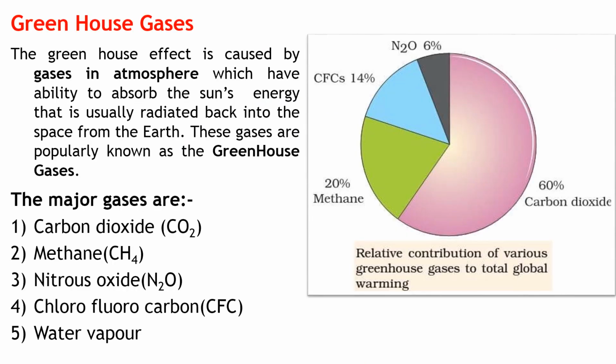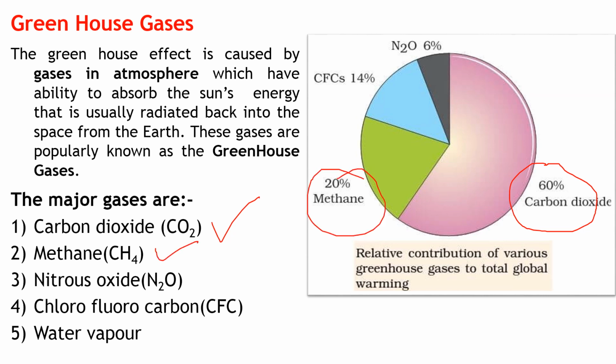So we have discussed the greenhouse effect. Now, which are the gases doing a similar kind of effect as a greenhouse does? Here is the list of the different gases which act in the greenhouse effect and are responsible for increasing the temperature. Very first is carbon dioxide, the major contributor towards global warming or the greenhouse effect, with around 60% contribution.